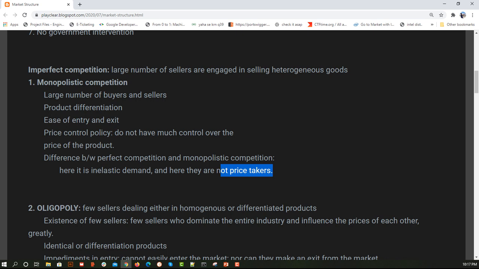So we have seen what price takers are. In perfect competition, organizations consider the market price for selling, so they are not deciding the price, they are going with the market price. But here the monopolistic firm will decide the price, because it is not going to affect their demand.